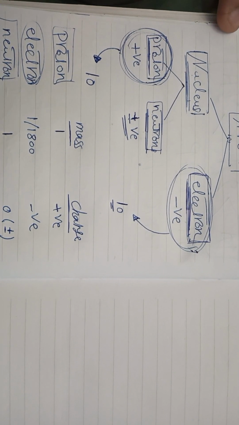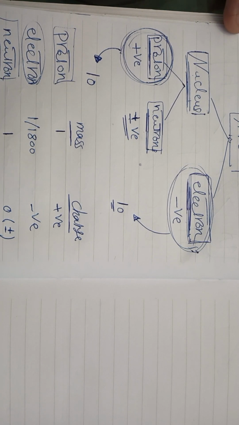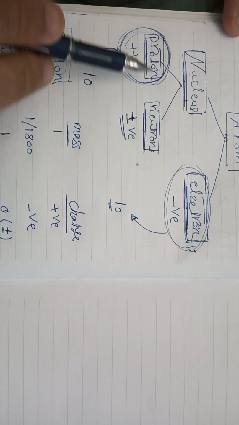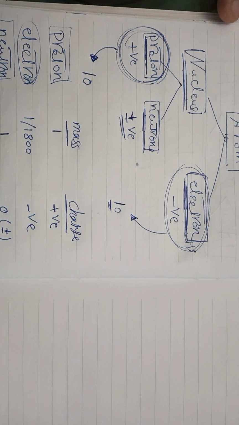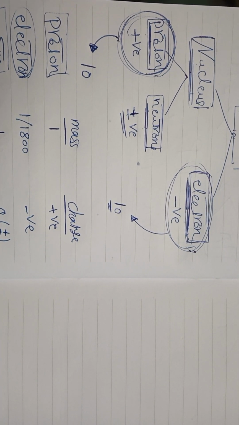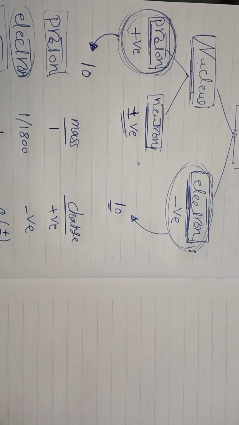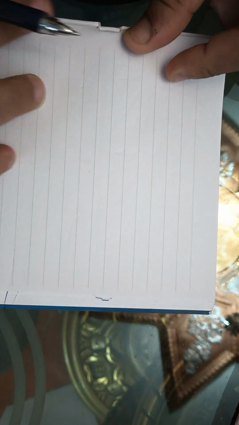So this is the composition or structure of the atom. The atom is composed of the nucleus and the electrons, and we can compare between them according to their mass and their charge. Do you understand it well? Okay. So we will calculate the atomic number and compare between atomic number and mass number.